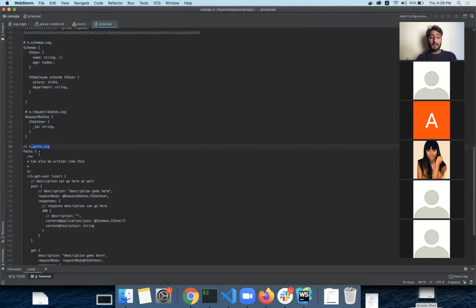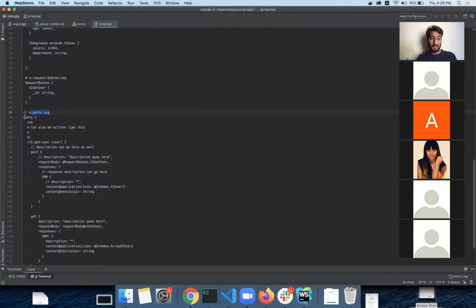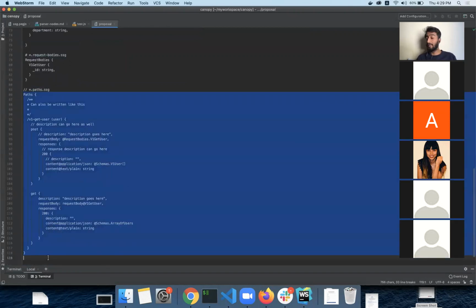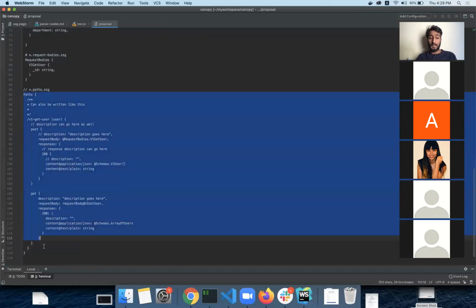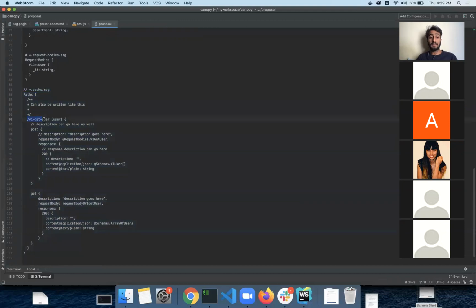And this is one of the difficult things that I was spending so much time to figure out, how it is going to look. So I was thinking we can have a similar way, a block of paths, and then we can have the name of the endpoint, and then maybe we could have the name of the tag.